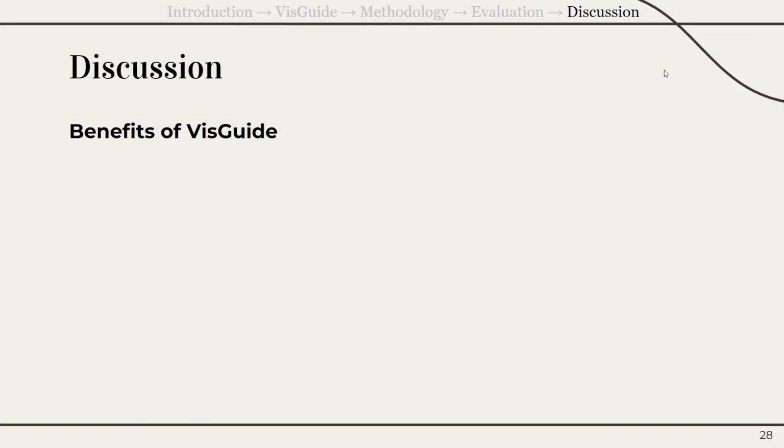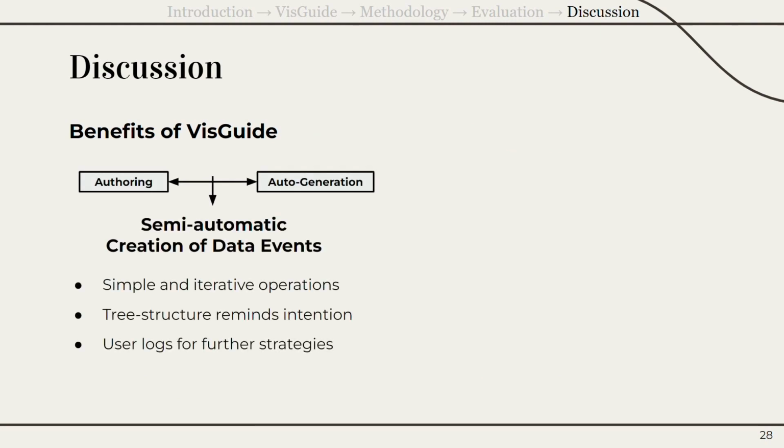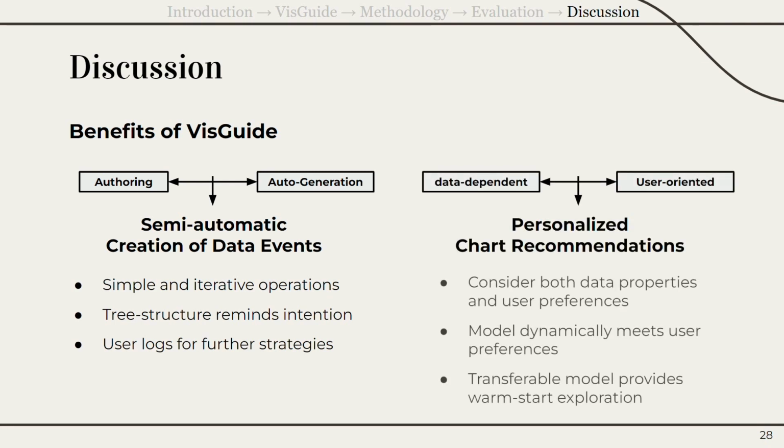Here we discuss the benefits of this guide. First, this guide takes the advantage of semi-automatic creation to guide users to continuously explore data with simple operations. The tree layout also reminds users of their original intention. The other benefit is that this guide can consider both data properties and user preferences. The recommendation model can dynamically meet user satisfaction and provides a warm start when a user explores a new dataset.